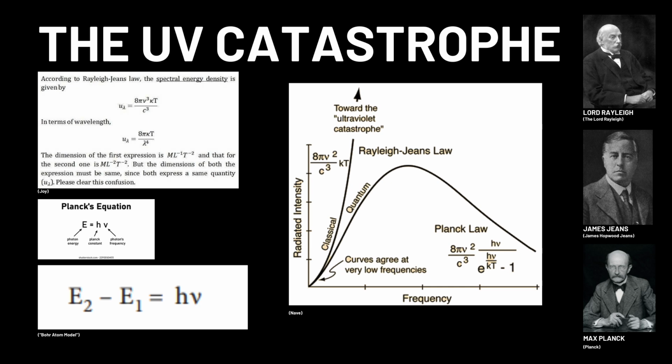There's two main equations that we use for this. E equals hf, where the energy is equal to the frequency of light multiplied by the Planck constant. This is derived from the E1 minus E2 equals hv equation, where the E1 to E2 represents the oscillator transitioning from a higher to a lower energy. E is the resultant of that, which is also known as the quantum radiation, which is proportional to the frequency times Planck constant. The graph here shows the change in wavelength and frequency as the intensity of the radiation increases.